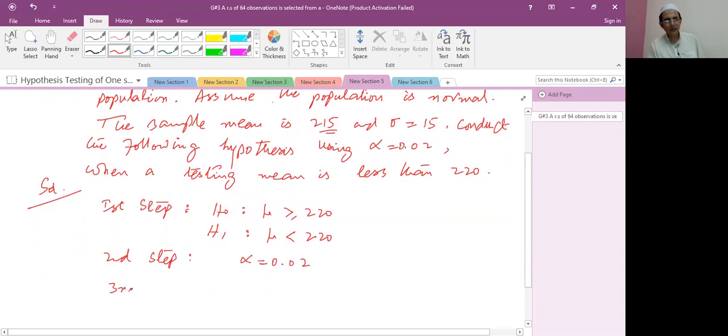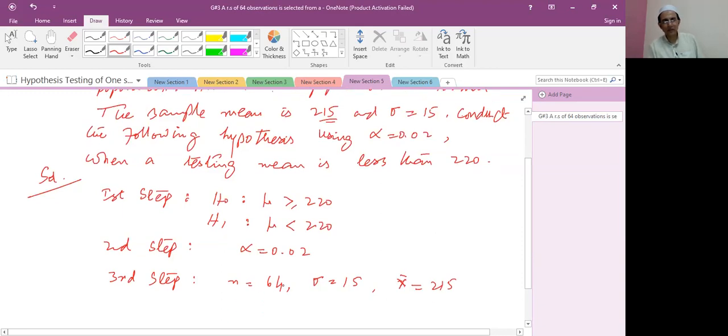So what is the test statistic in the third step? First we write the sample size. Sample size is 64. Sigma is known, it is 15. And sample mean is 215. According to this situation, because the sample size is greater than 30 and sigma is known, we apply here the Z test. So X bar minus mu naught.